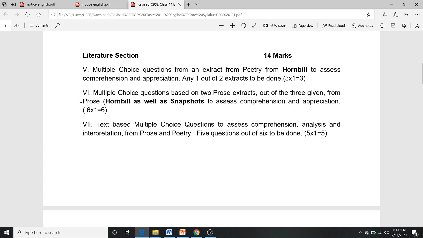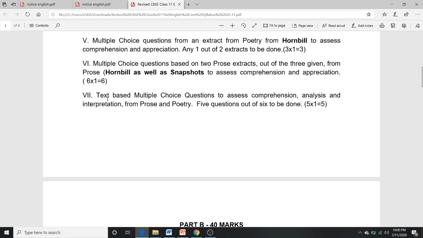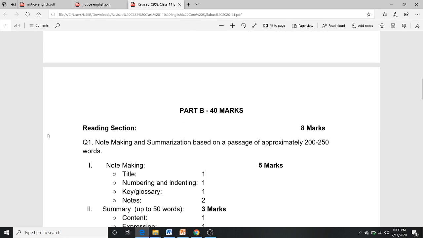The second thing is multiple choice questions based on two prose extracts out of three given from prose, Hornbill as well as Snapshot, to assess comprehension and appreciation. That is 6 into 1, 6 marks. Then there are text-based multiple choice questions to assess comprehension, analysis and interpretation from prose or poetry, 5 questions out of 6 to be done. The NCERT questions will be given in this case, 5 into 1, 5 marks.